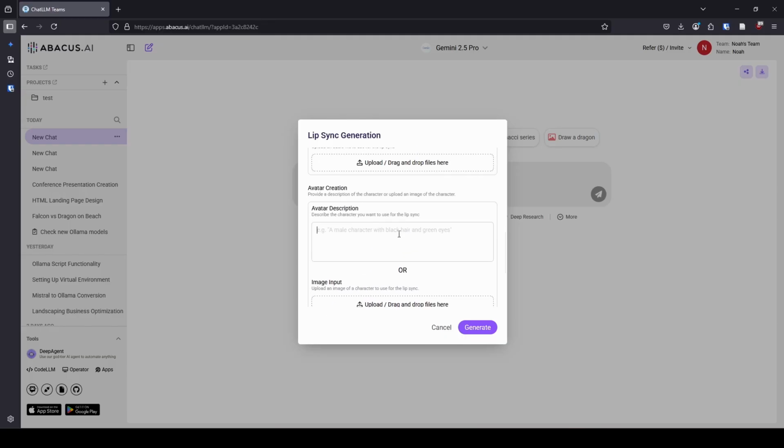I wonder if it can be a talking bird. A talking bird. We'll just say a bird in an anime style that is very cute. And we'll see what it comes up with.